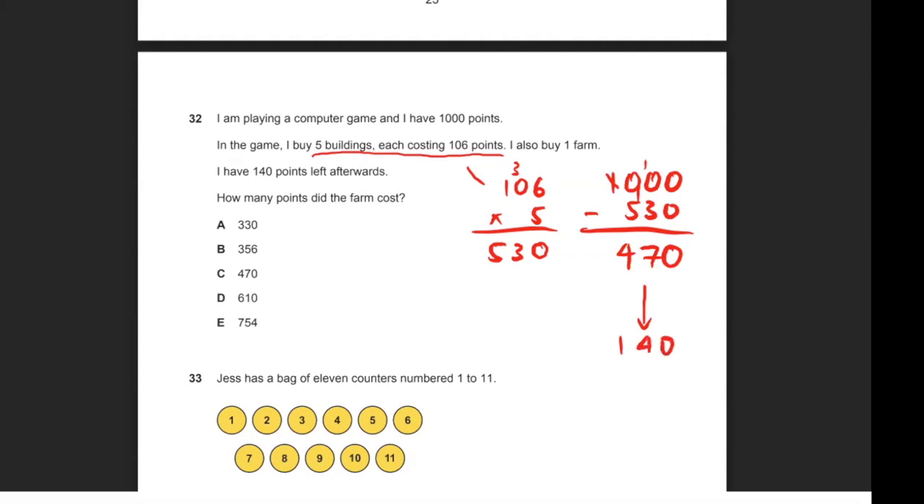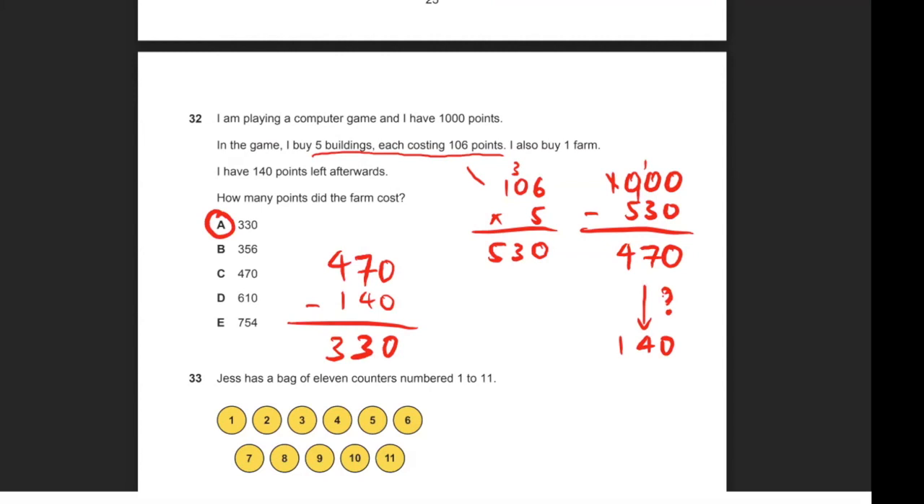So how much did the farm cost, right? So that's just a simple 470 minus 140, and that will give me 0. 0 minus 0 is 0. 7 minus 4 is 3. 4 minus 1 is 3. So that means the farm cost me 330 points to buy, which is option A. So 32 is A.